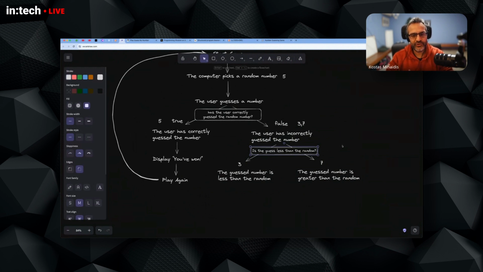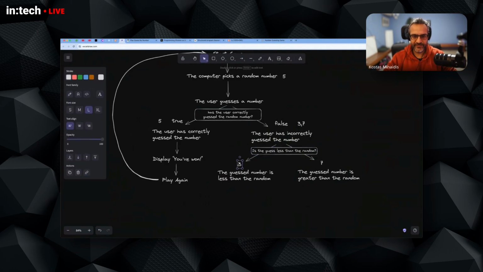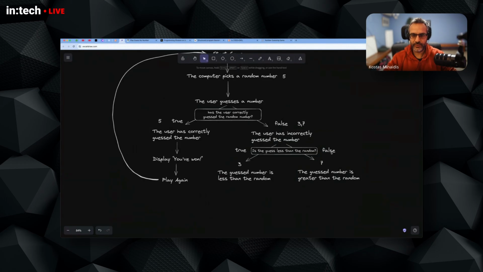We have to ask a question, and based on the answer, which is always yes or no, or true or false, that's the yes or no for computers, we go to either one of these directions. So if the guess is less than the random, so if the answer to this question is true, we go to the left. Otherwise, if the answer is no, it means the number is greater. And how do we know that?